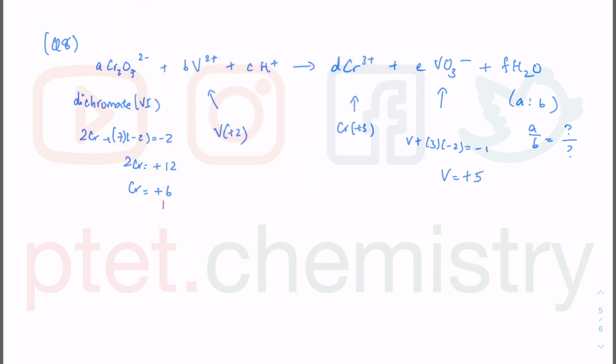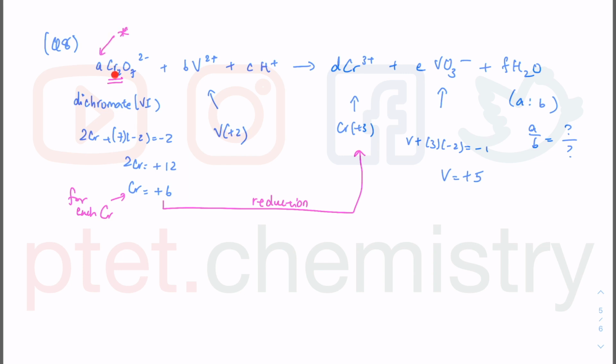As you can see, chromium plus 6 to chromium plus 3 is a reduction. But be very careful, because this is for each chromium. You have 2 chromium, and don't forget you have this multiple in front as well.